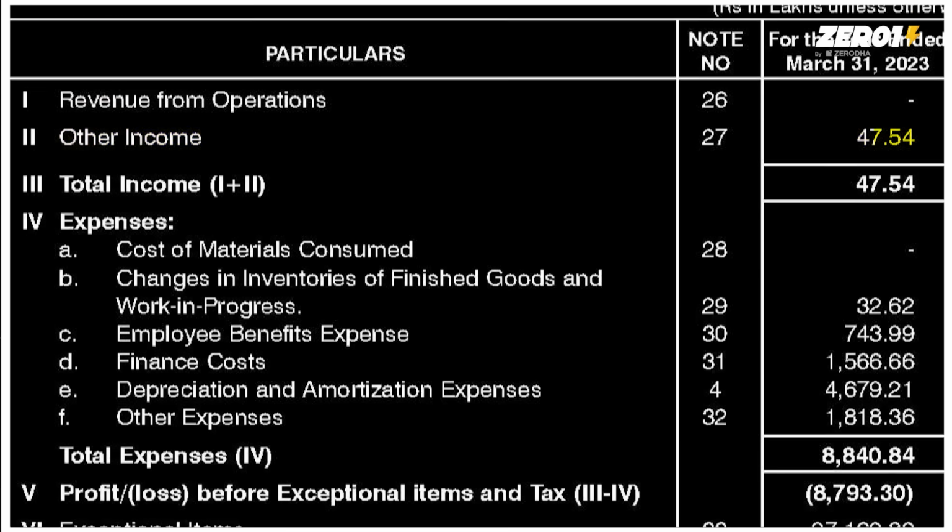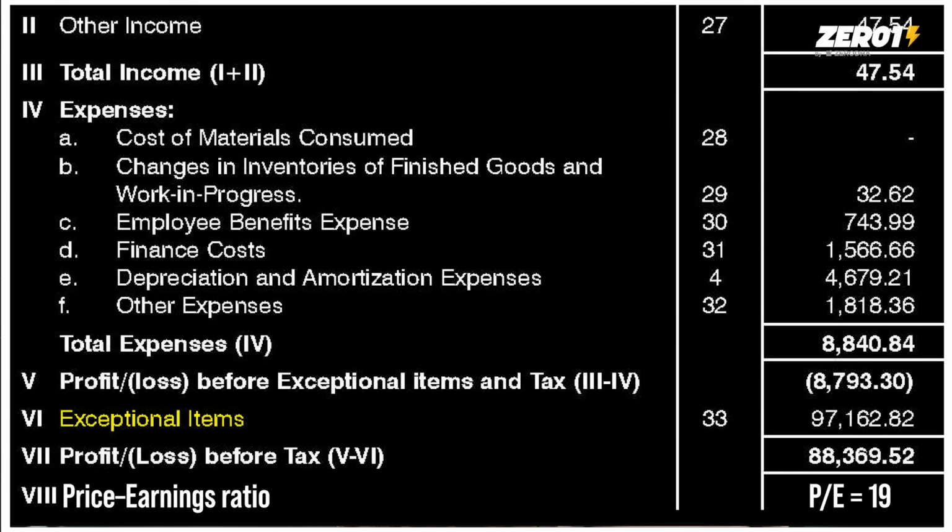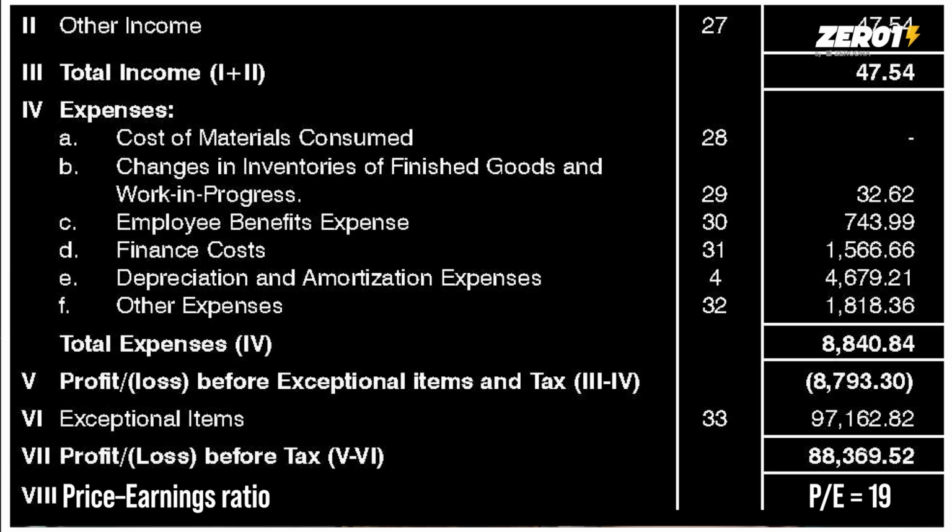And if you scroll right down, you'll notice exceptional items of 97,162. The number is in lakhs, so this is basically 971 crores roughly. And you'll notice at the end, they actually show a profit. Now, any normal investor would look at the PE ratio, see it's made a profit and assume it's great. But this could be because they sold a land parcel or something else that's not core to the business.